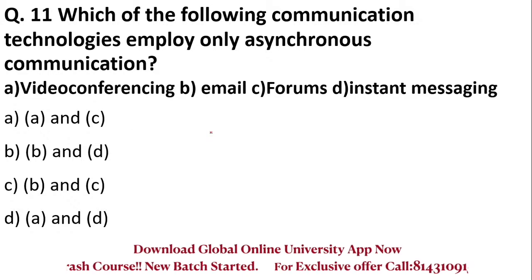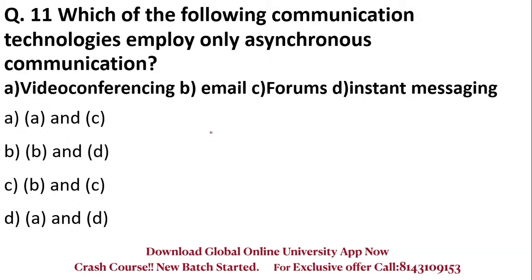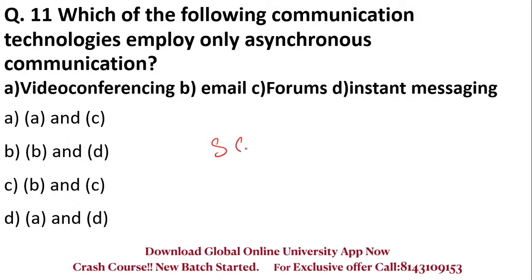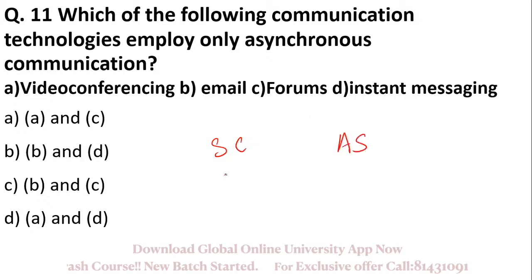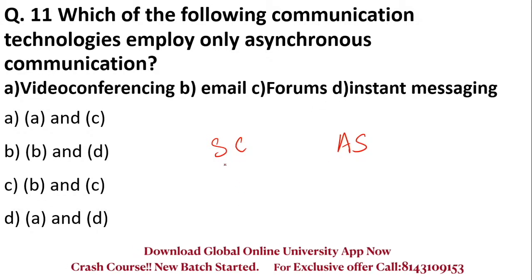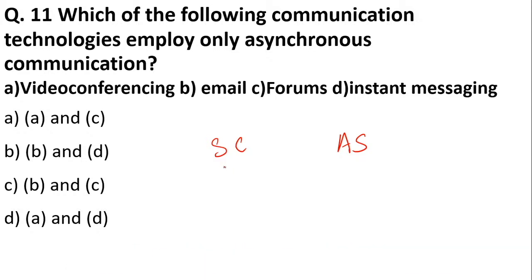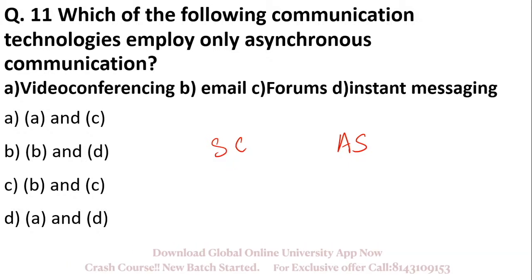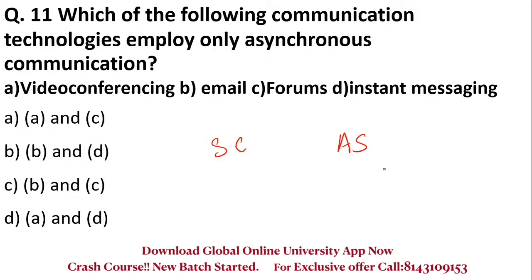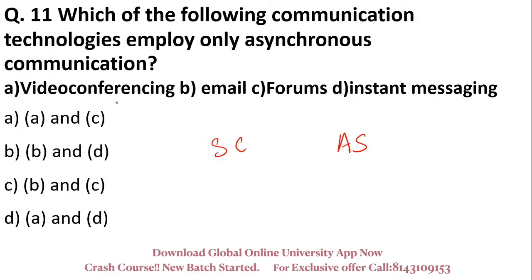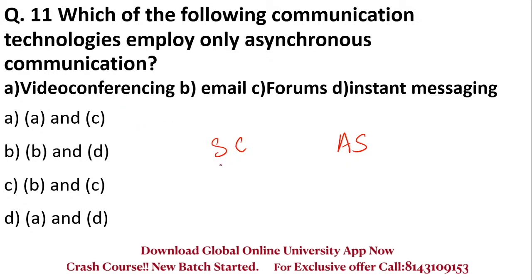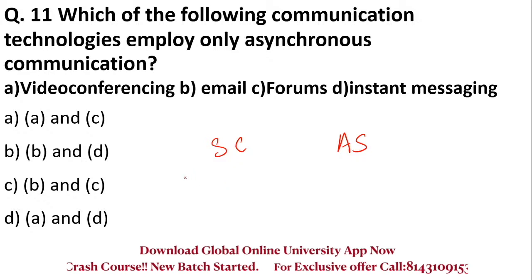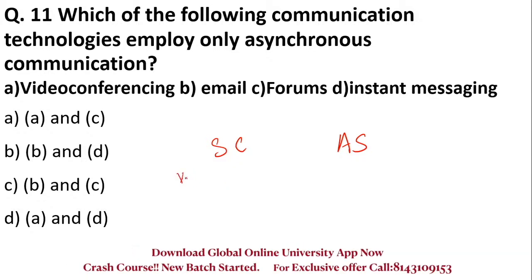Which of the following technologies employ asynchronous communication? So communication is of two types, synchronous and asynchronous. Students, synchronous communication means when you are talking to someone at the same time. The communication is going on simultaneously, same time and space. While in asynchronous, people talk at different times. For example, video conferencing. If you are talking to your friend through video conferencing, that will be synchronous communication.